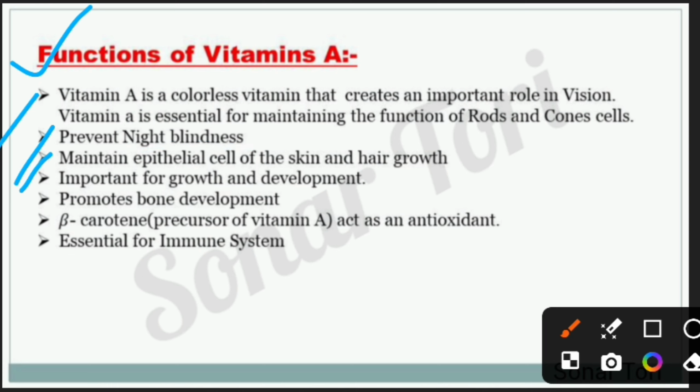Point 3. Maintain epithelial cells of skin and hair growth. 4. Important for growth and development. 5. Promote bone development. Point 6. Beta carotene, which is a precursor of vitamin A, acts as an antioxidant. 7. Essential for the immune system.